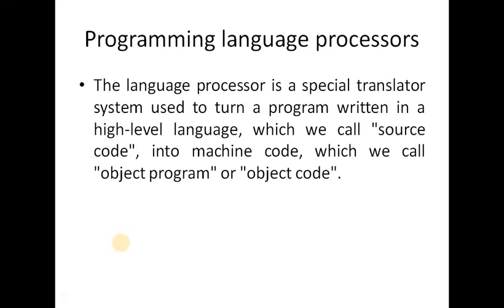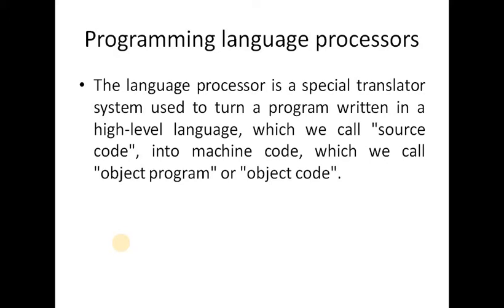First slide is about programming language processor. What is a language processor? A language processor is a software program designed to perform tasks such as processing program code to machine code. Language processors are found in languages such as Fortran and COBOL.